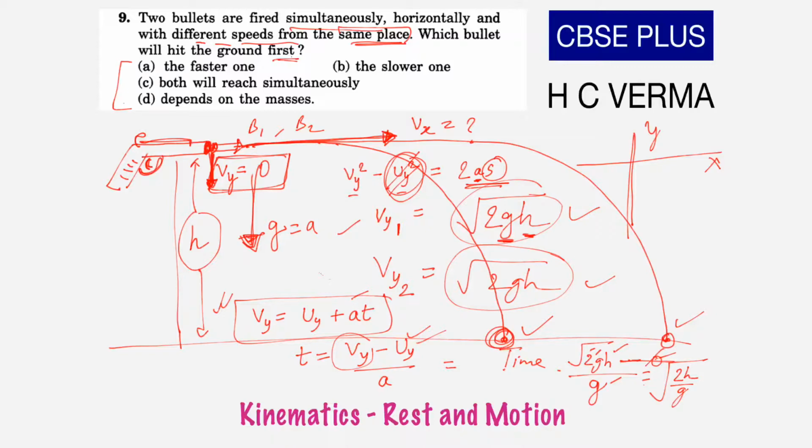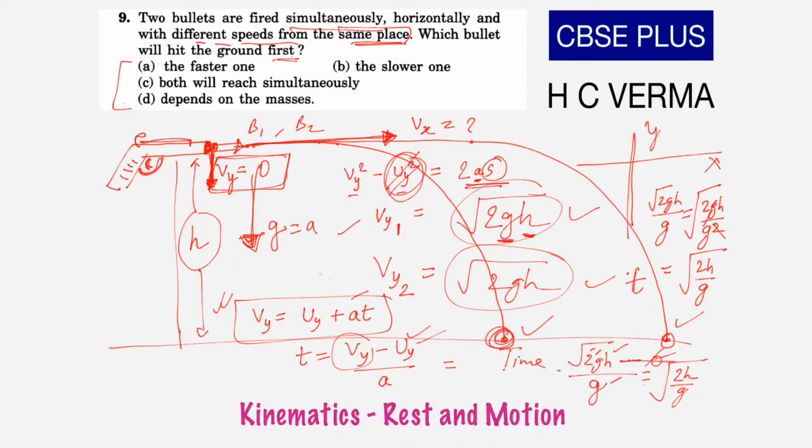How? Because under root 2gh by g, if we take this g under the root, we need to make a square of it. Once we get the square, we cancel g in the numerator, and finally we get 2h by g. So our time is under root 2h by g, not just for one bullet, for the other bullet also.